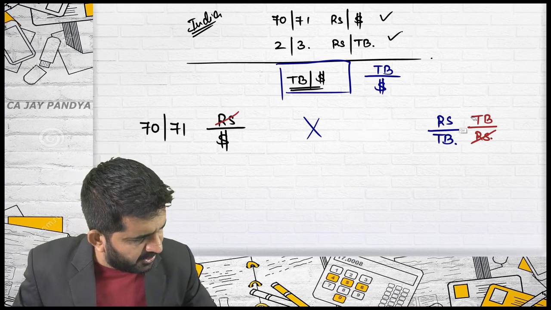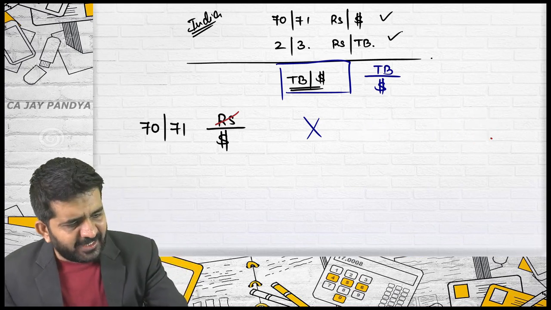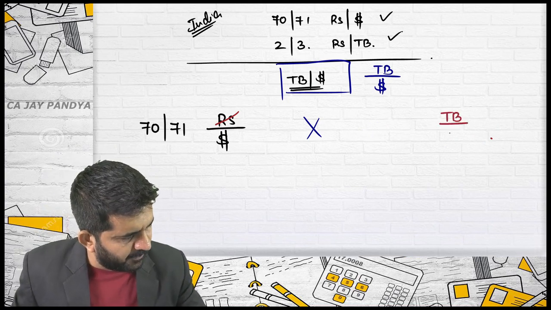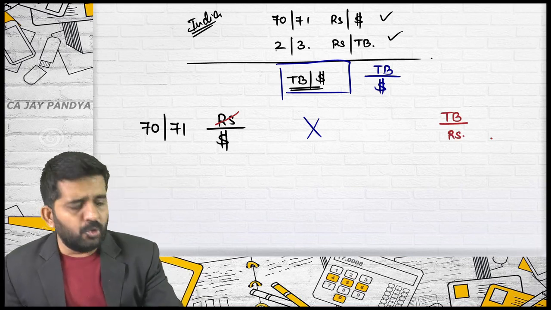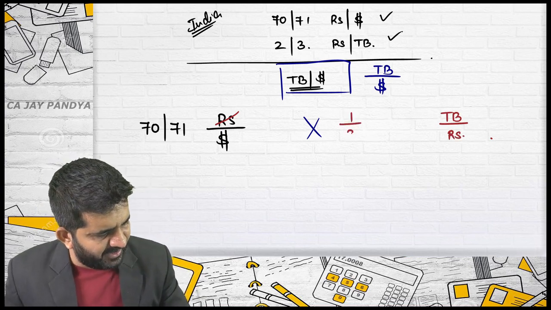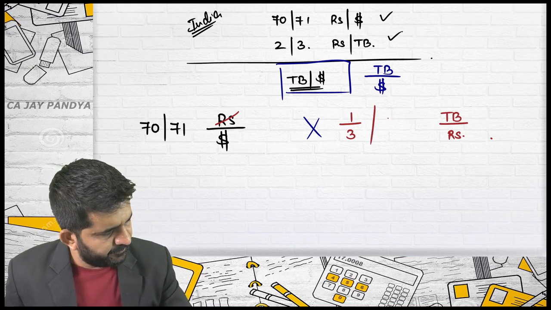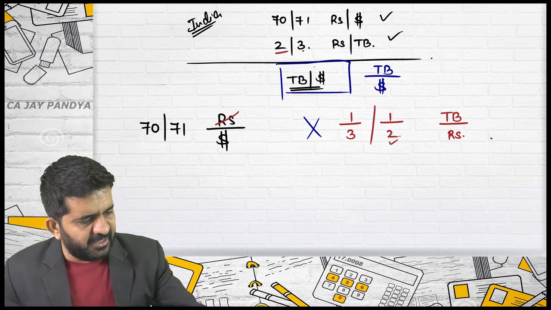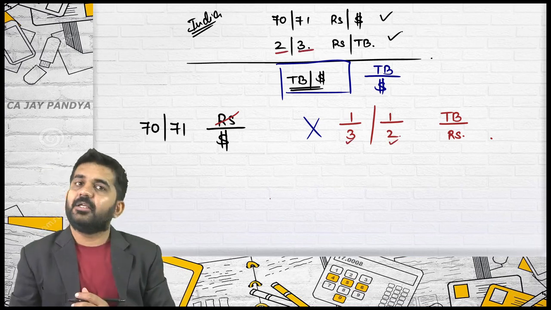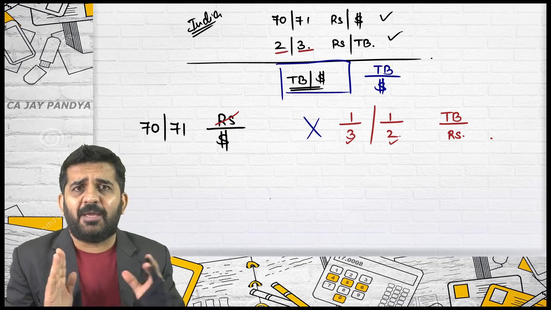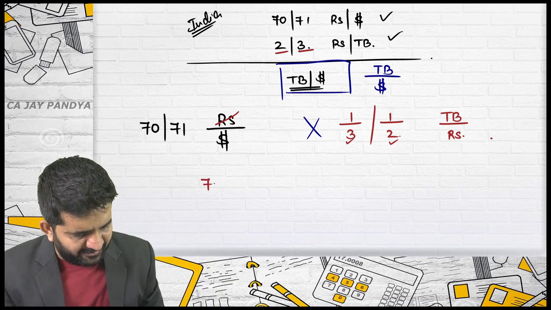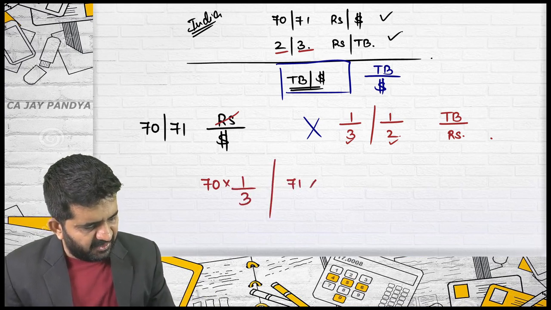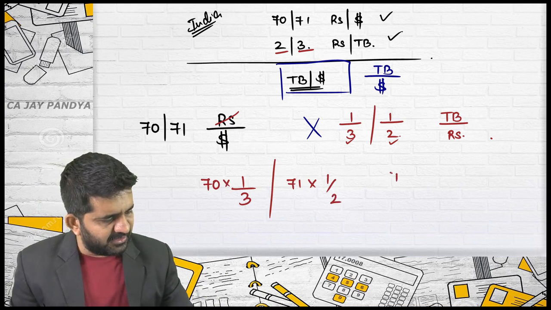Now, I know that I need to reciprocate this, so I need to convert it into Thai baht per rupees. How to do the reciprocal? It is 1 divided by 3 slash 1 divided by 2. Bid will become the ask's denominator, and ask will become the bid's denominator. Now you just need to multiply bid with bid and ask with ask. So 70 into 1 by 3 slash 71 into 1 by 2.